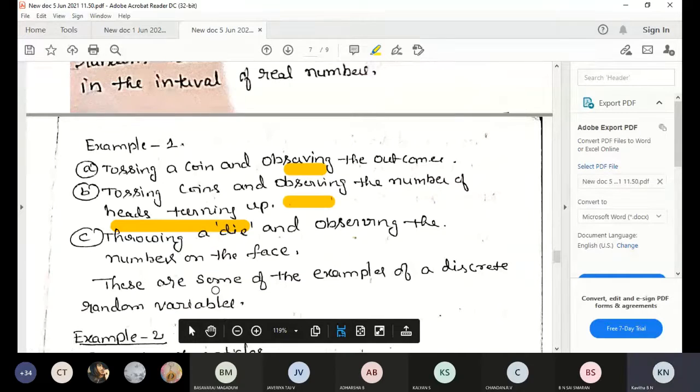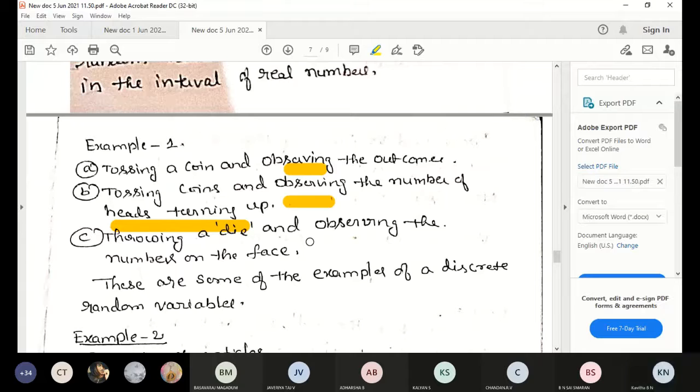Then one more example, throwing a dice and observing the number on the faces. Throwing a dice, the possible outcome is what? Only 6. Throwing a dice is countably infinite: 1 time, 2 times, 1000 times we can throw it, but the possible outcomes are 1, 2, 3, 4, 5, 6 only.